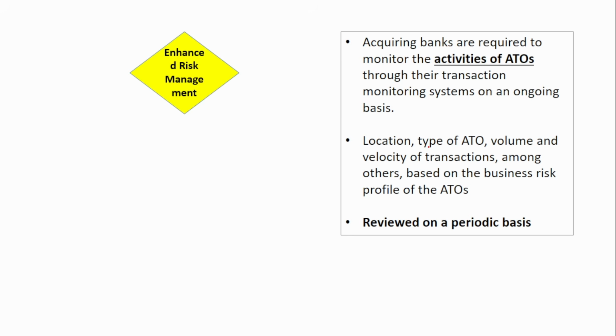Next, enhanced risk management. The acquiring banks are required to monitor the activities of ATOs through their transaction monitoring system on an ongoing basis. Even after onboarding, the work of the bank is not done. They should continuously monitor the ATOs: the location, the type of ATO, the volume. All of this has to be monitored so that there are no risks or fraudulent transactions taking place, and it should be reviewed on a periodic basis.